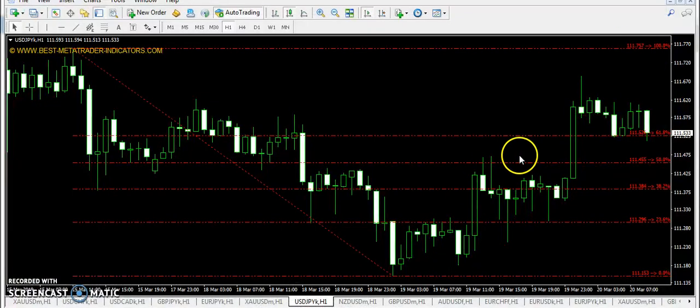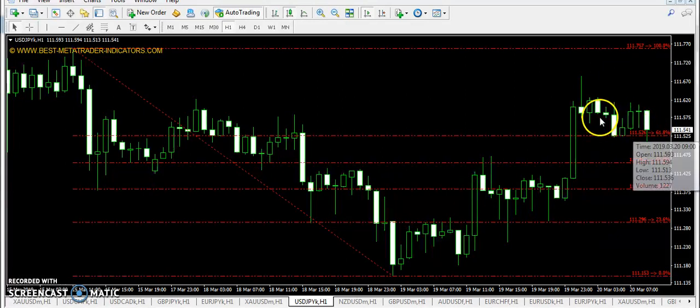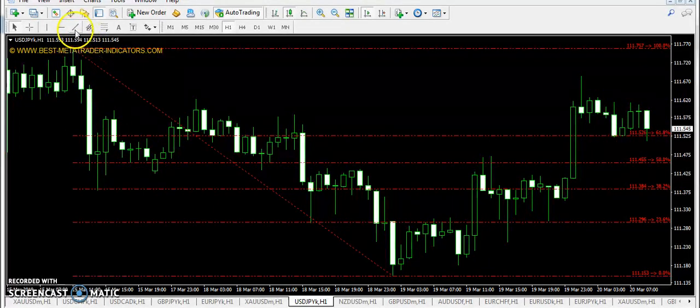I am here with the analysis. Let's talk about the few pairs for today. So first of all, I'm going to start the analysis from USD/JPY. Okay, guys, first of all, I'm looking at the market, and now I'm looking at the things on USD/JPY. If you look, it has made the bullish pattern from yesterday.